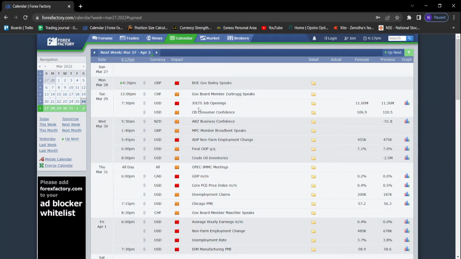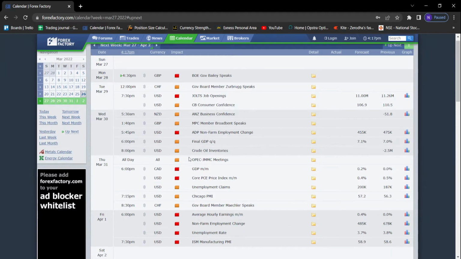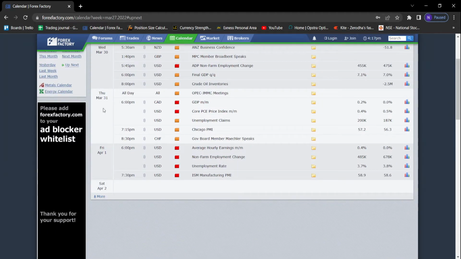Let's see what are the upcoming events on forexfactory.com first of all. On Monday we are having government speaks of our GBP and USD job opening, and these are the important events on Monday, Tuesday, and on Wednesday you're having ADP NFP. So we can have a little bit of movement over there, and on CAD on Thursday we can expect a movement on CAD at 6 p.m. because of GDP month on month event is there.